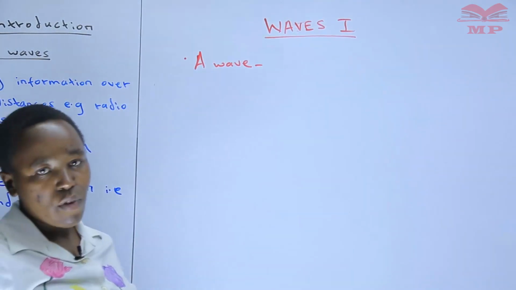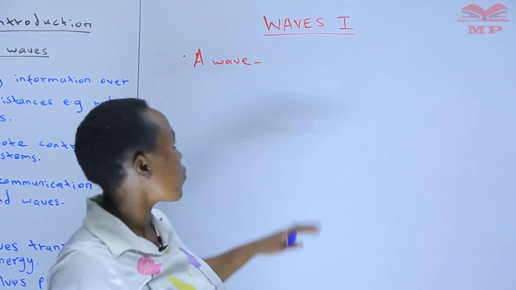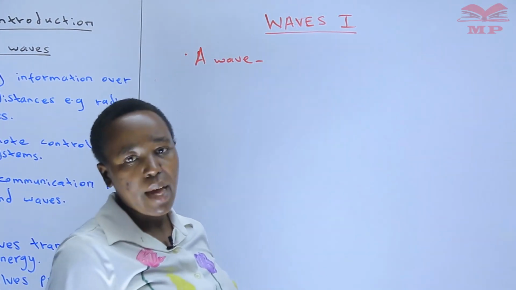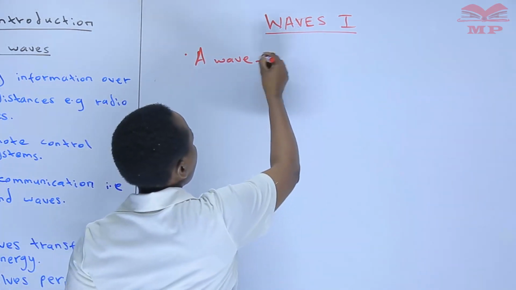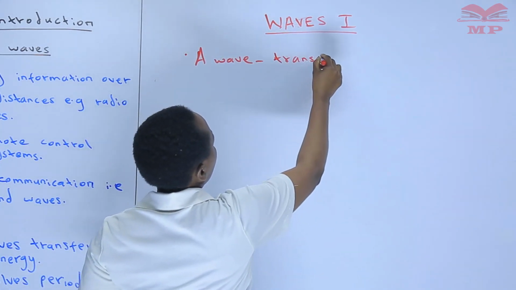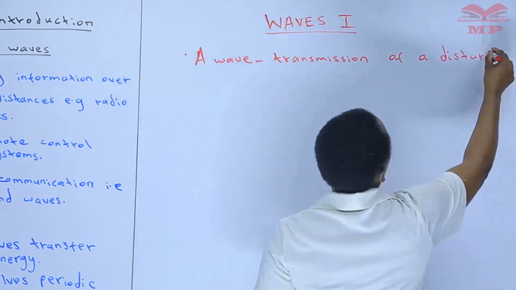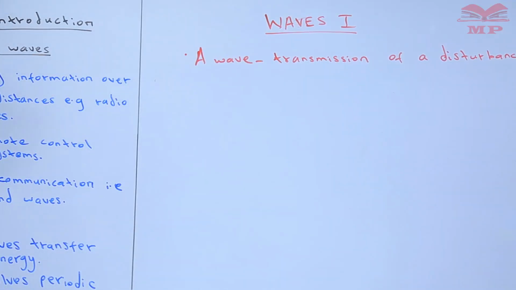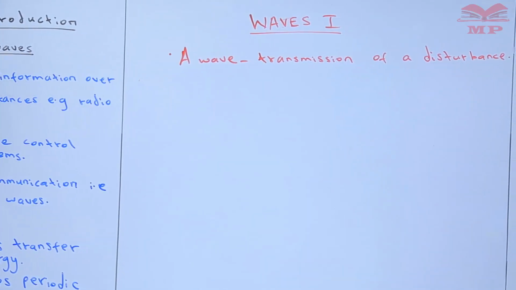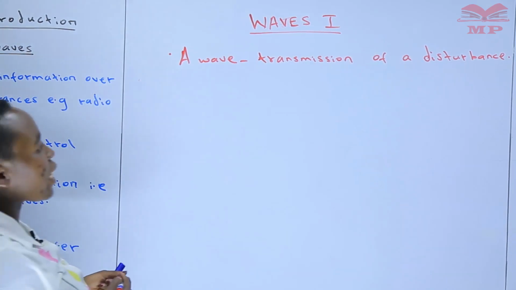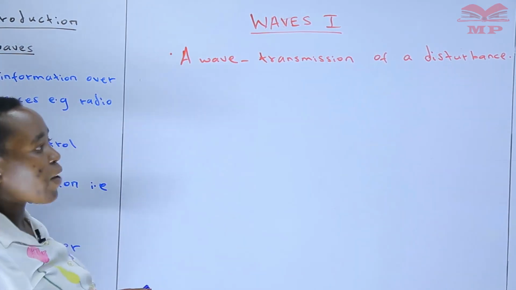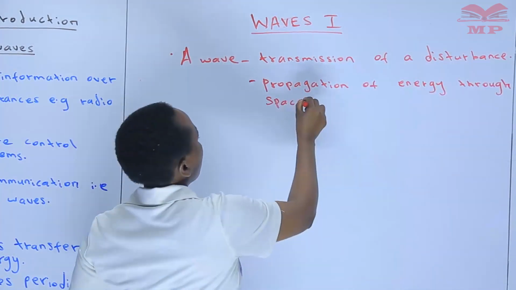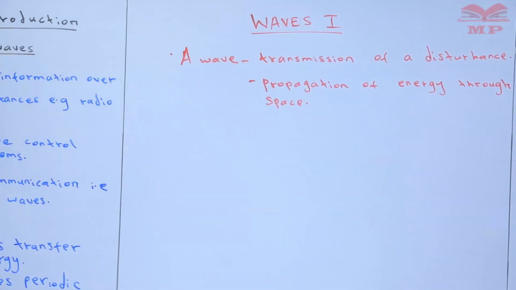Now, when we talk of a wave, we can give several definitions for a wave. One, we can say that it is the transmission of a disturbance. That is what we simply refer to as transmission of a disturbance. And as a branch of physics, it refers to the propagation of energy through space. So that's simply what we are referring to as a wave.